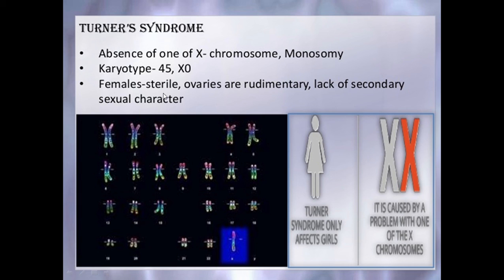So the females suffering from Turner syndrome are sterile. Their ovaries are rudimentary. There is a lack of secondary sexual characters. Here you can see the karyotype, or the arrangement of chromosomes, in Turner syndrome. It is caused by a problem with one of the X chromosomes.